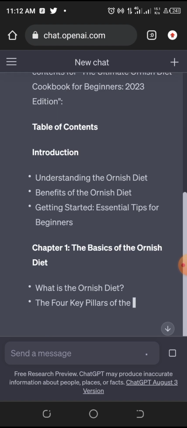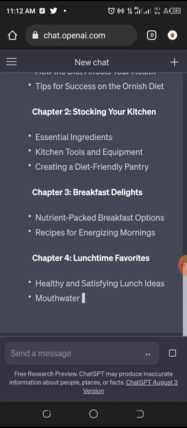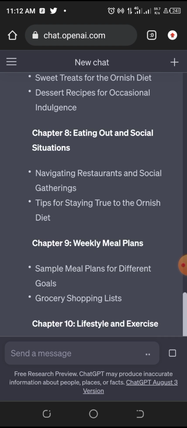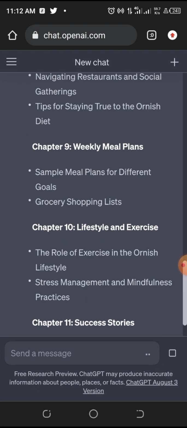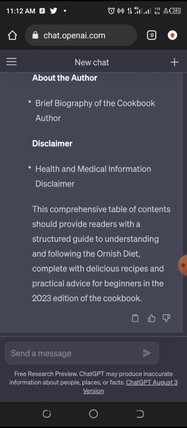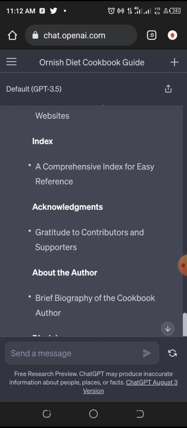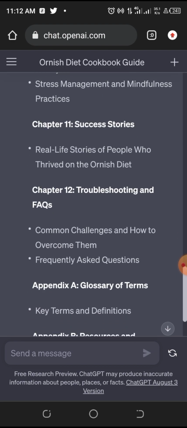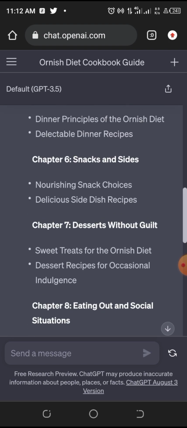And you click on this. So look at the table of contents. You can see everything that is unfolding here. So it has only what? It has 12 chapters. So you can see this is how to write your cookbook.